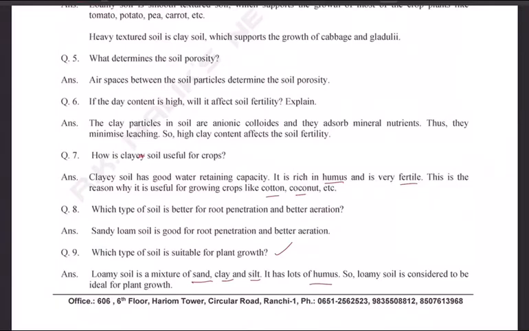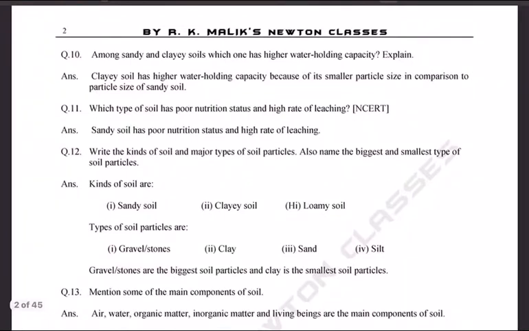Question 9. Which type of soil is suitable for plant growth? Loamy soil is a mixture of sand, clay and silt. It has lots of humus, so loamy soil is considered to be ideal for plant growth. Question 10. Among sandy and clayey soils, which one has higher water holding capacity? And explain. Clay soil has higher water holding capacity because of its smaller particle size in comparison to particle size of the sandy soil. This is what actual experiment you are performing in the lab.